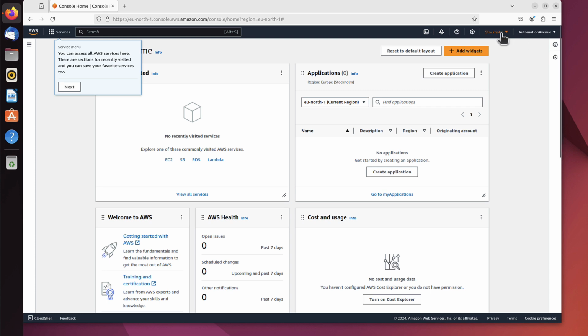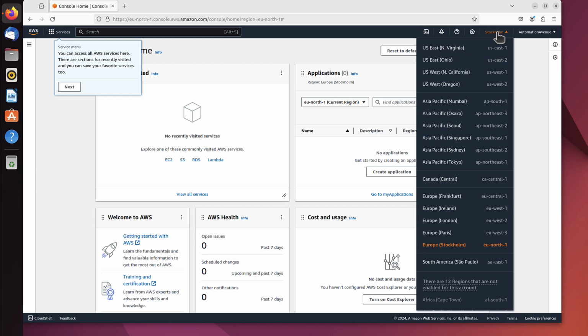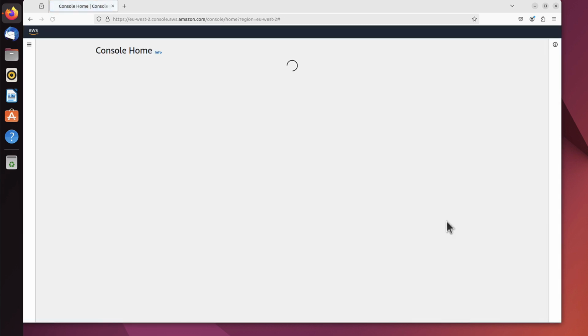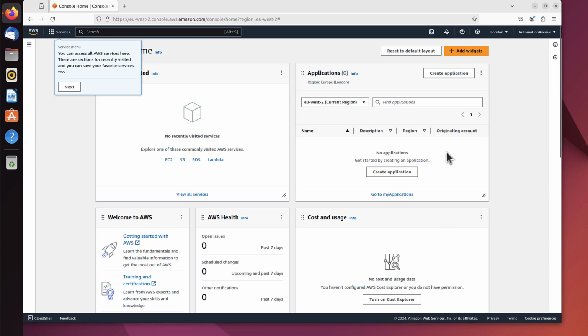The next thing is, we can see Stockholm. Well, weirdly chosen, I don't know why, but that's what we call an AWS region. This is where you want to create your resources. So as you can see, you can create them all over the world. Let me just change it to London, because that's the closest for me. But we'll talk about it later on as well, so don't worry about it now. What I want you to do is to activate multi-factor authentication for the root user. That's very important. This account has to be very secure.